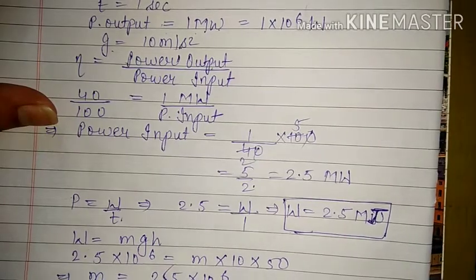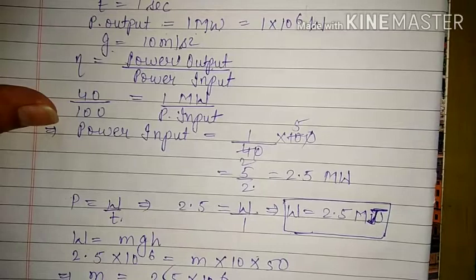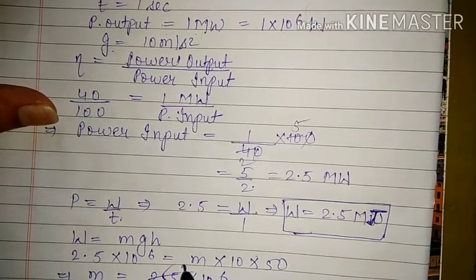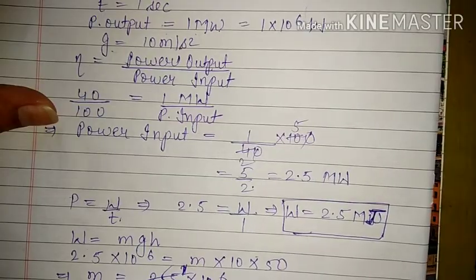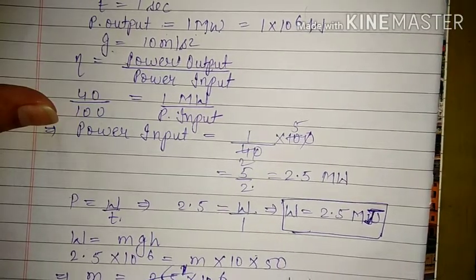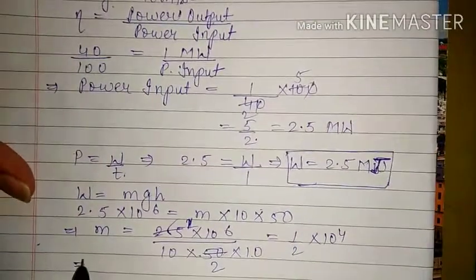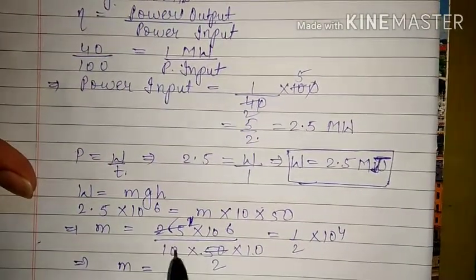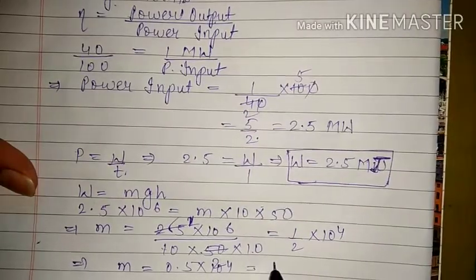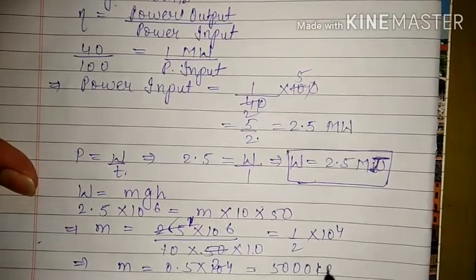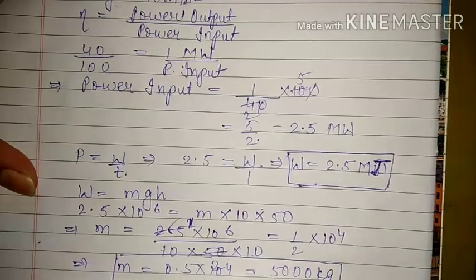Okay, when we will remove this decimal, we will get here, this is 2, this is 1, this is 2. So basically 1 upon 2 and 2 zeros from here. So it is 1 upon 2 into 10 raised to power 4. That is equal to m is equal to 0.5 into 10 raised to power 4 is equal to 5000 kilogram. This is the amount of mass.